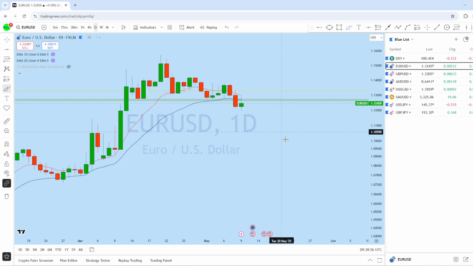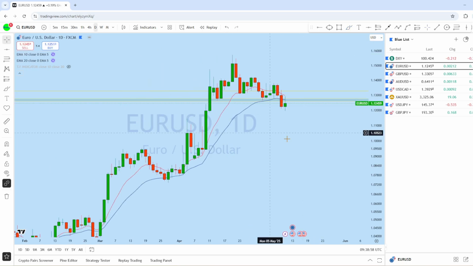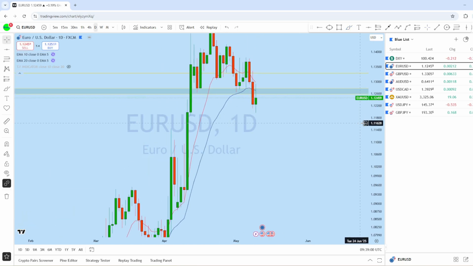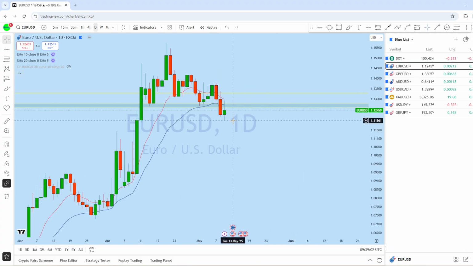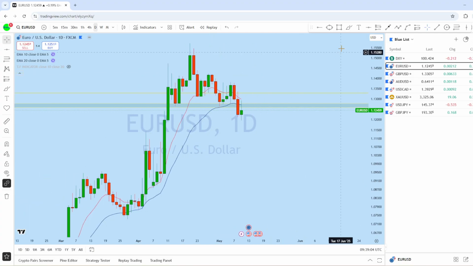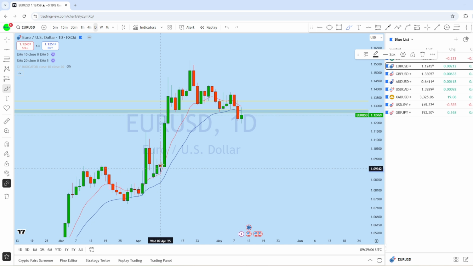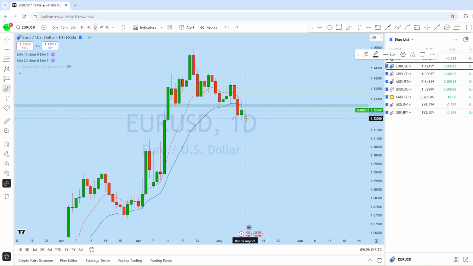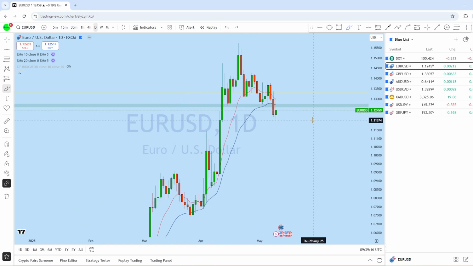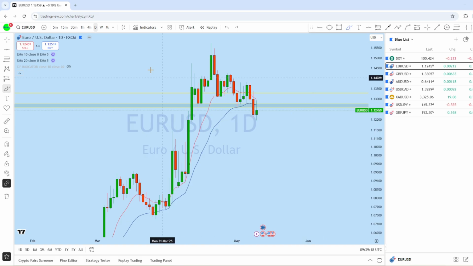Now if we look at the daily chart here on euro dollar, we can see that from this support level, I think the long-term trend is up. We saw a long consolidation, and the price has broken this support level. That could give another potential for euro dollar to bounce back up to the monthly resistance line.